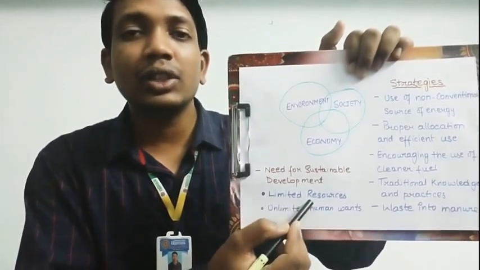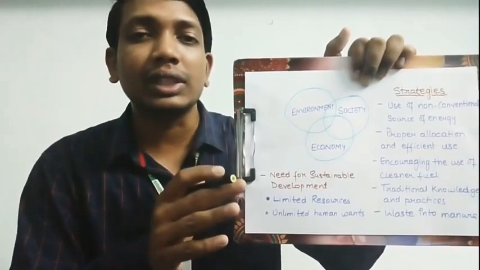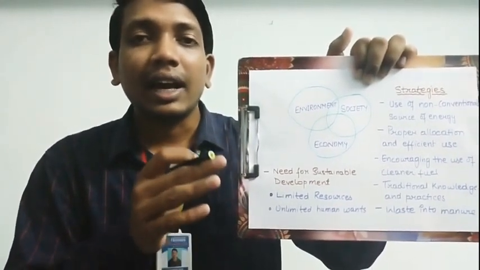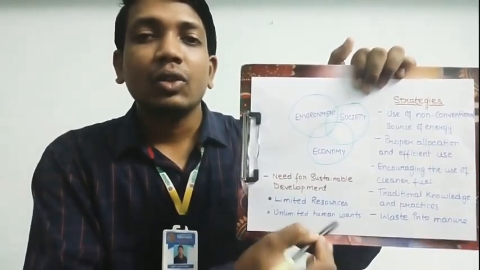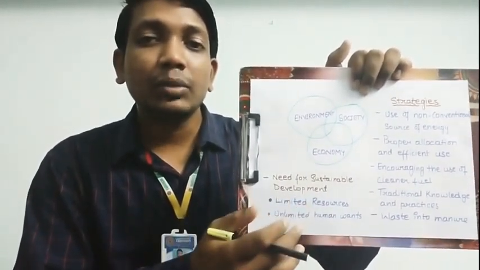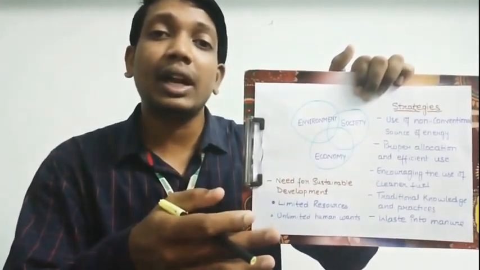The resources given to us by nature are limited. These limited resources have unlimited wants. Limited resources are to be used to satisfy unlimited wants. We know that the resources in nature are limited and the human wants are unlimited in nature. So with these limited resources, the human wants can never be satisfied.